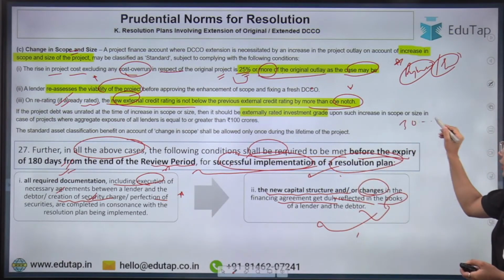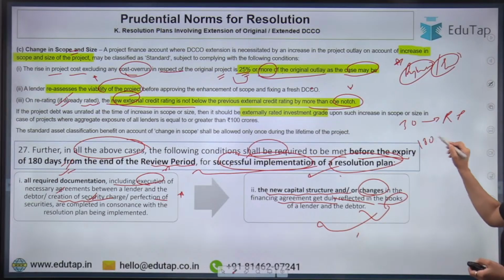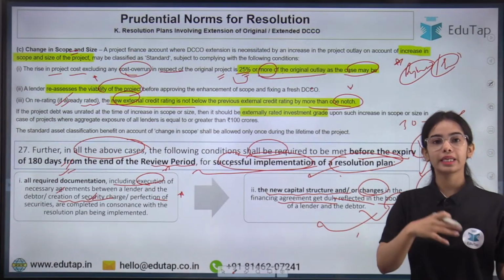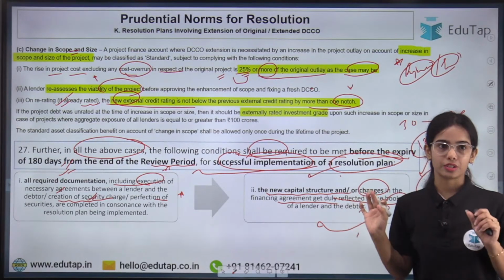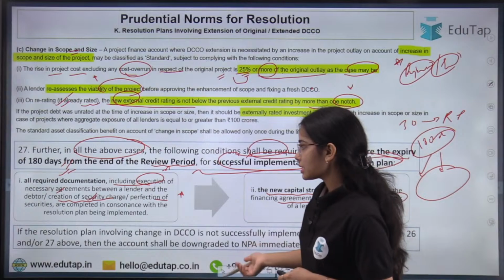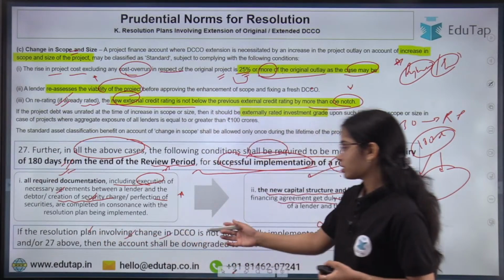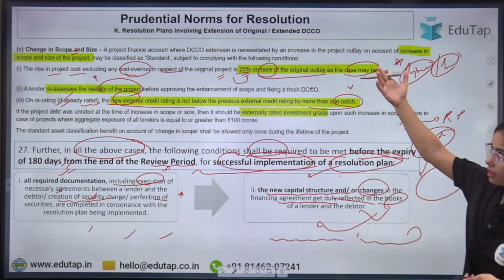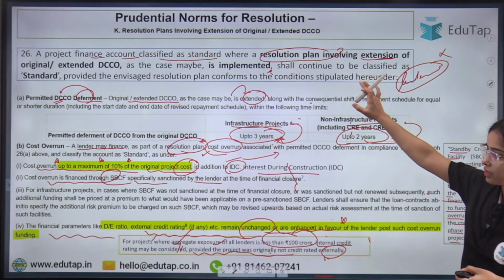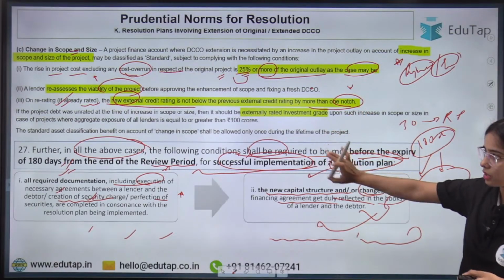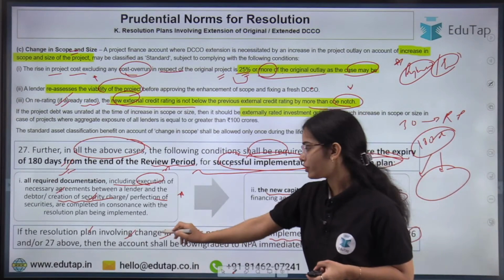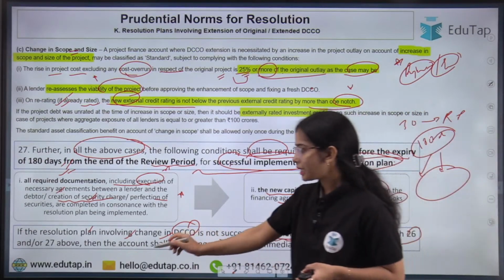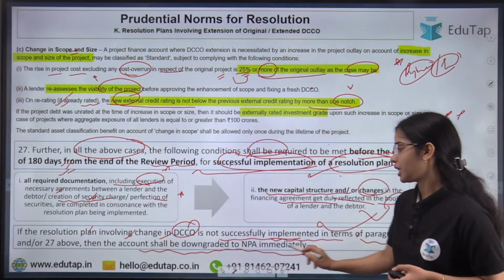So 30 days is given for the review period, and 180 days is given for the signing of the documents, so that both the lenders and borrowers are fine with the decisions that are taken. Now next is, if the resolution plan involving change in date is not successfully implemented in terms of paragraphs 26 and 27, then the account shall be downgraded to NPA immediately.